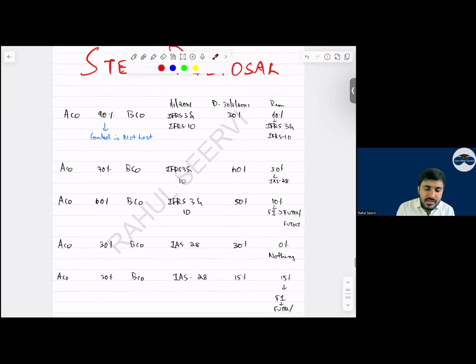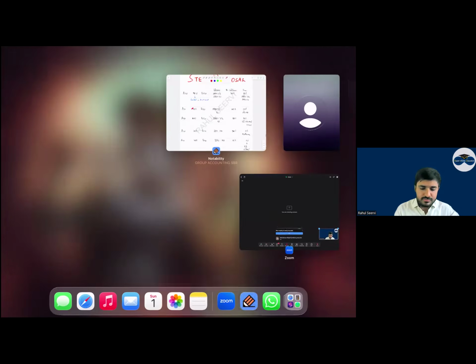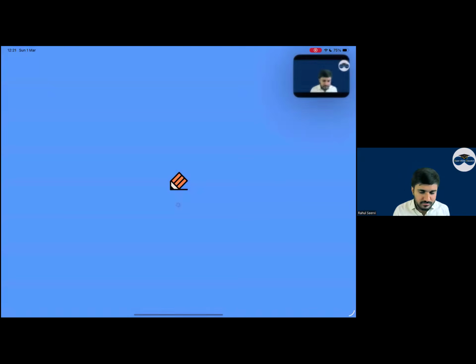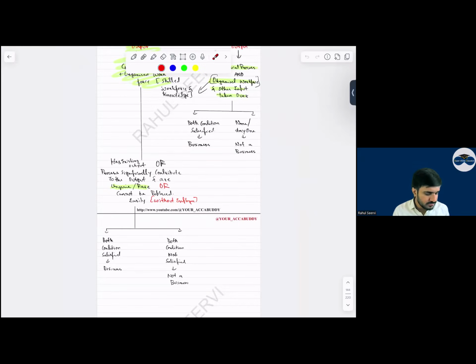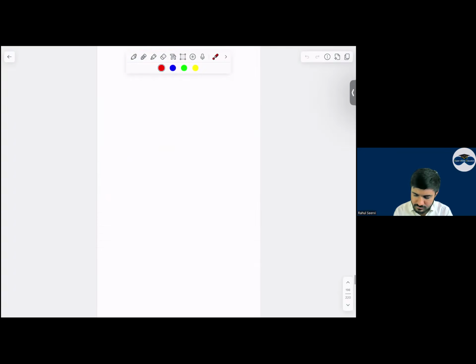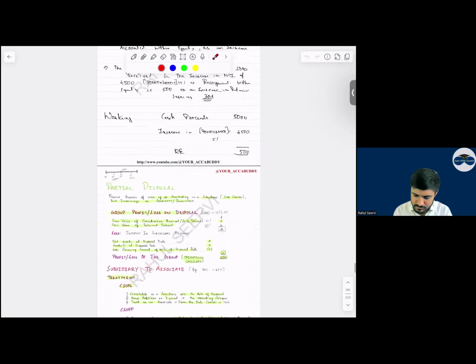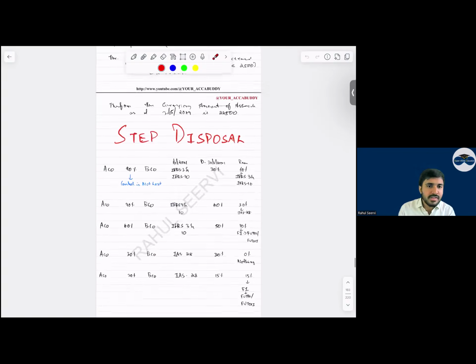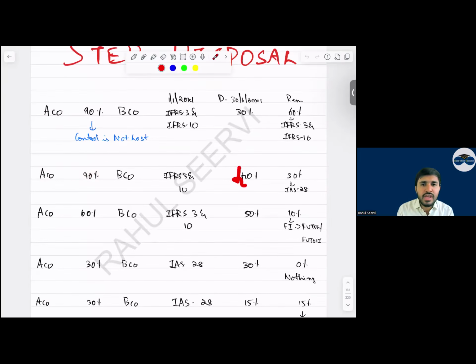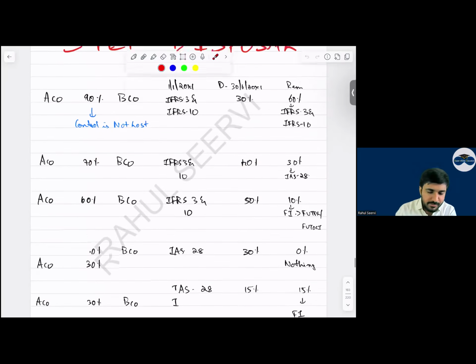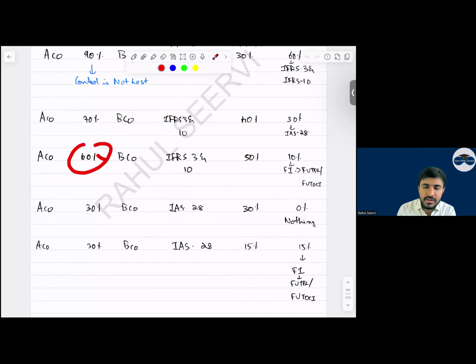No. Then we have 70 percent, and we are disposing of 40. So what will this become? Associate, from subsidiary to associate. Then 60 percent, we are disposing of 50. That is fair value through P&L or fair value through OCI, that is from subsidiary to investment.